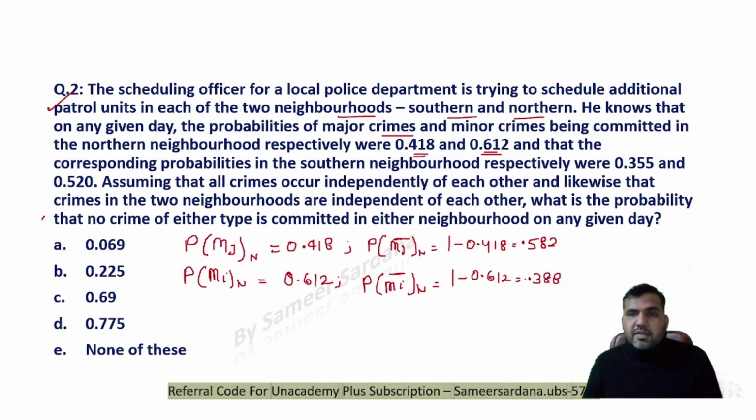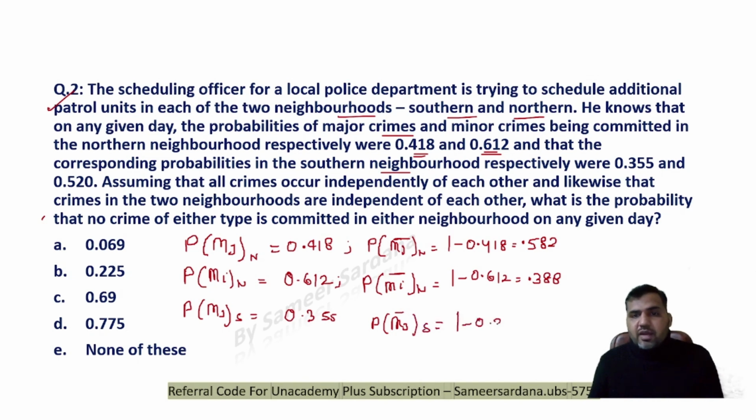It's clear? Okay. Similarly, it's given that the probability in the southern region, respectively, for major crime, the probability of major crime in the southern region is given to me as 0.355. So the probability of a major crime not happening in the southern region would be 1 minus 0.355, which is 0.645. The probability of minor crime happening in the southern region is given to me as 0.520.